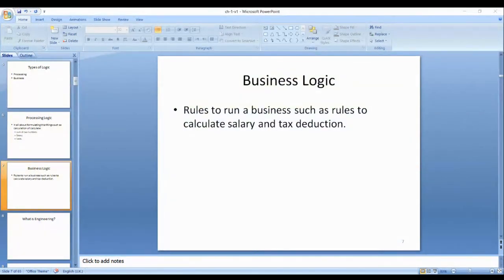Like in order to calculate salary, we have a contract, a hiring contract. As per the contract, whatever the designation you have, like in King Abdulaziz University, we have professor, associate professor, assistant professor, lecturer, TA, teaching assistant, and we have administrative staff. According to the contract, salary is calculated. Processing logic is the same for all employees, but business logic is different for all employees.